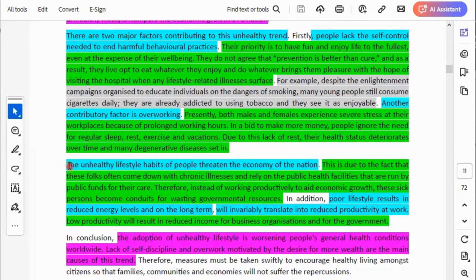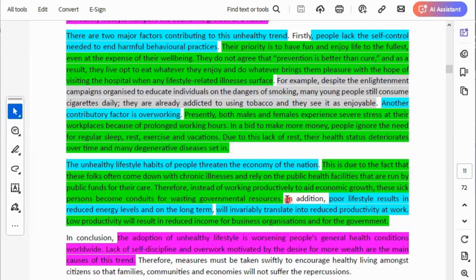Look at it. The unhealthy lifestyle habits of people threaten the economy of the nation. How? This is due to the fact that these folks often come down with chronic illnesses and rely on public health facilities that are run by public funds for their care. Therefore, instead of working productively to aid economic growth, these sick persons become conduits for wasting government resources.